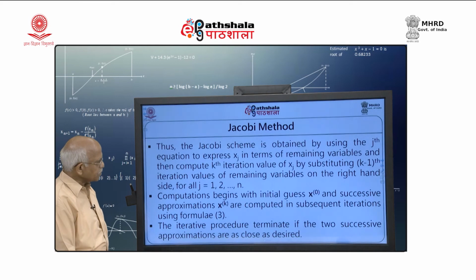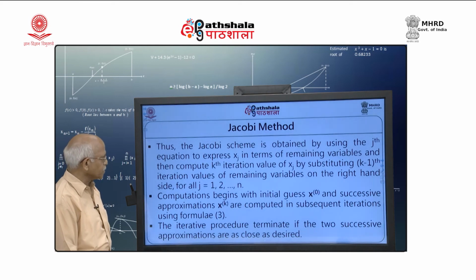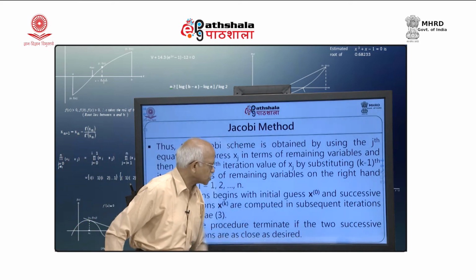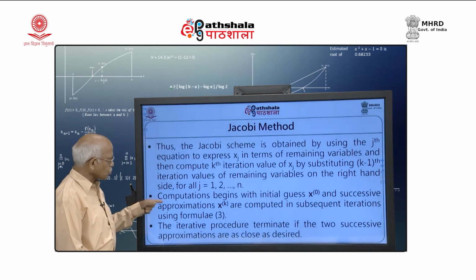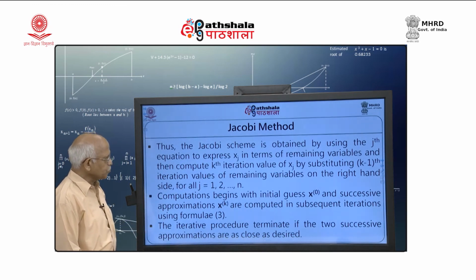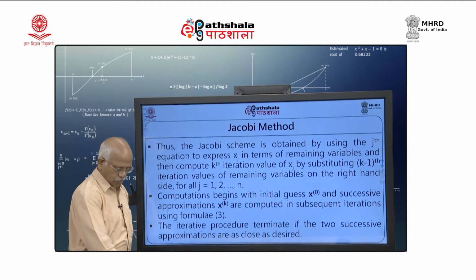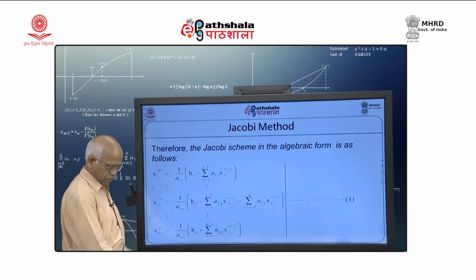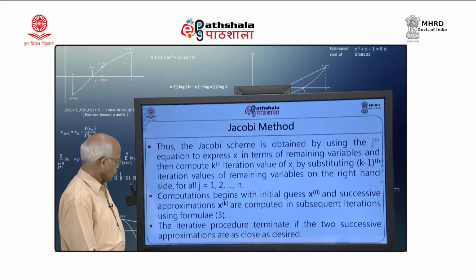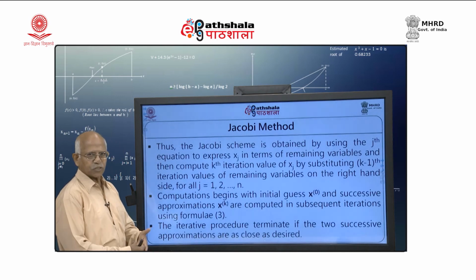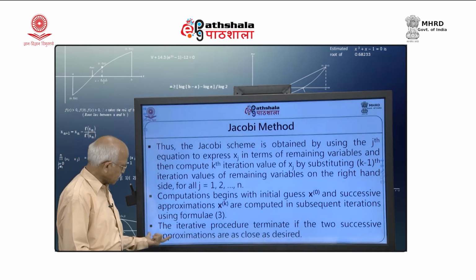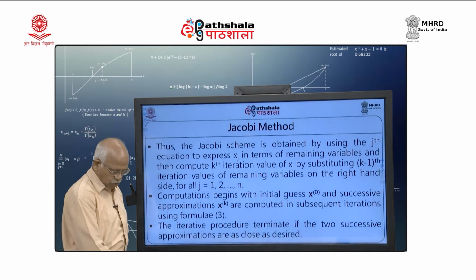So, the computations begin with the initial guess x bar 0, and successive approximations x bar k are computed in subsequent iterations using formula 3. So, these are my formula 3. Now, you have to terminate this iterative procedure when two successive approximations are as close as desired.